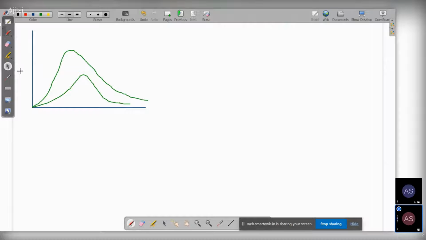On this side, we have the intensity of radiation, and on this side, we have lambda, that is the wavelength.